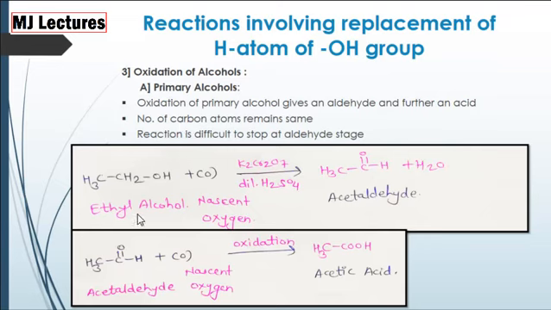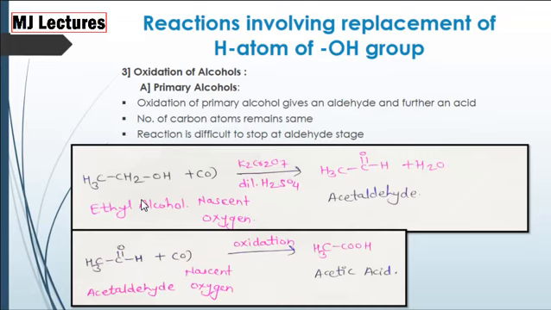Firstly, primary alcohol, that is when ethyl alcohol is treated with nascent oxygen. Now we have already studied the formation of nascent oxygen in previous slide. When ethyl alcohol is treated with nascent oxygen, we get acetaldehyde. And when this acetaldehyde is treated again with nascent oxygen, there is oxidation reaction and we get acid.